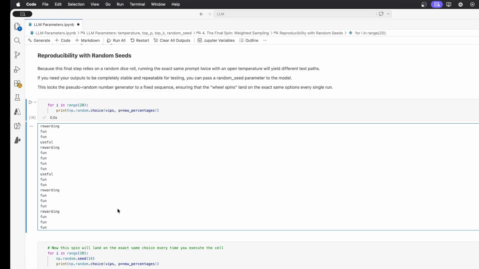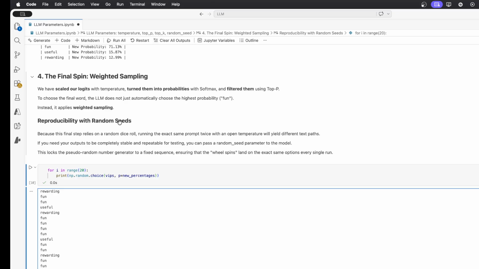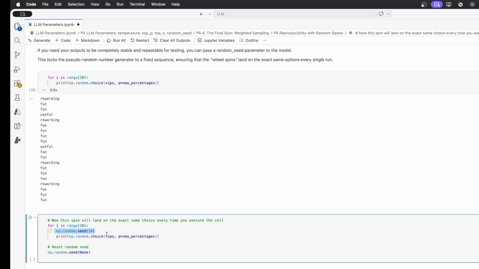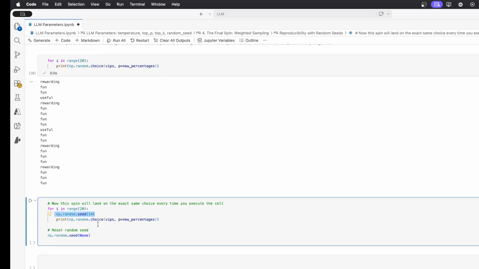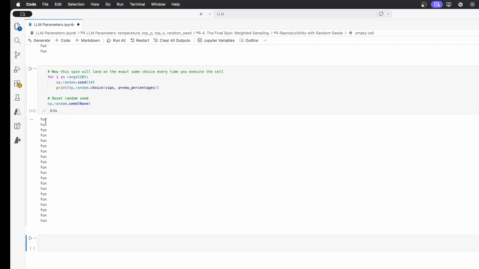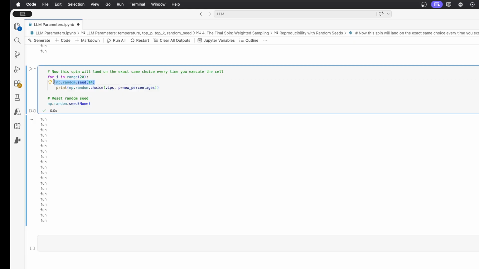If you want something which is reproducible and you want to remove the randomness from the sampling, you can also set a so-called random seed. It's just a number that you pick and set before you do the sampling, and in that case it will always output the same choice. And after you have done it these 20 times, if you want to continue and reset, you can set the random seed back to None. And when you run it, you see that indeed we chose fun 20 times, because here we removed the randomness, so it will always pick the same word.